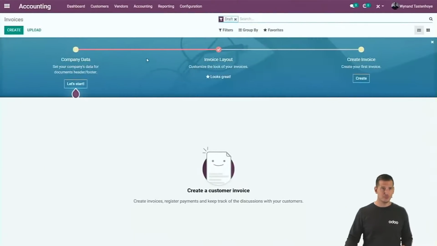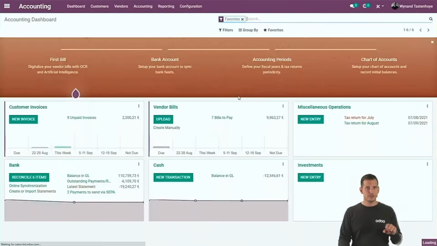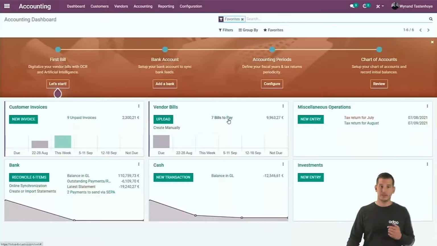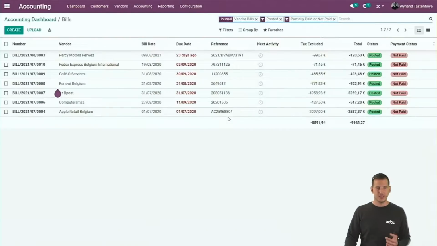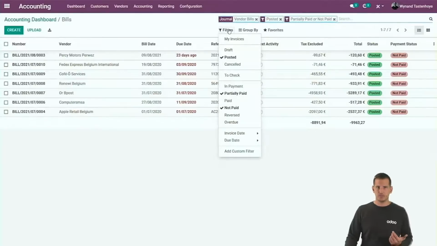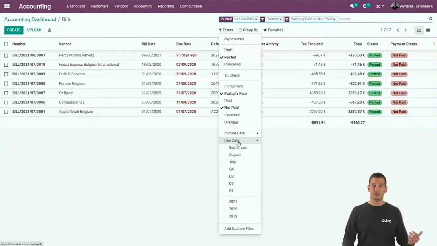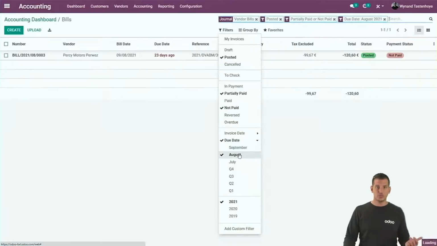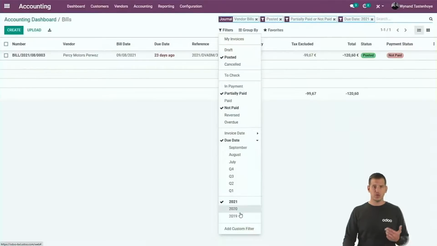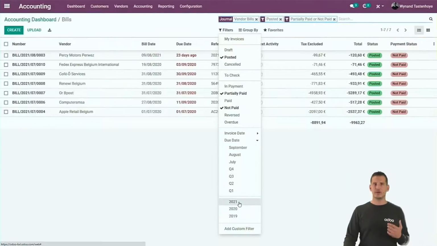When we jump back to our database, well, let's jump back to the bills that we processed before. They are to pay now, so let's pay them. If you click on them, you can see all the ones that are not paid. You can use the filters again in order to filter, for example, on the due date. If you want to see all of them that were due in August, you can use the filters, combine multiple filters in order to find exactly the records on the screen that you want to see.